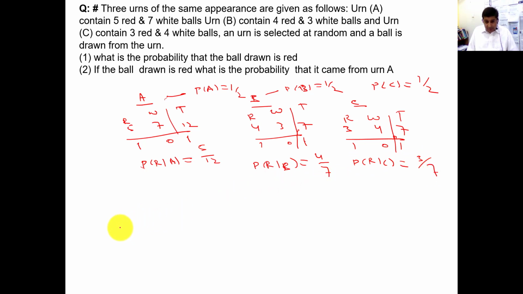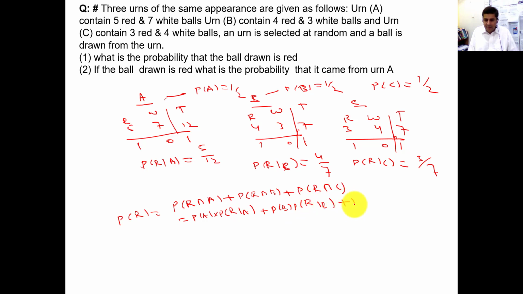But now the question is, what is the probability that it will be a red ball? We can write this as the probability of red intersection A plus red intersection B plus red intersection C, because we add all the possible outcomes. And how will we write this? Probability of A into probability of red given A, plus probability of B into probability of red given B, plus probability of C into probability of red given C.